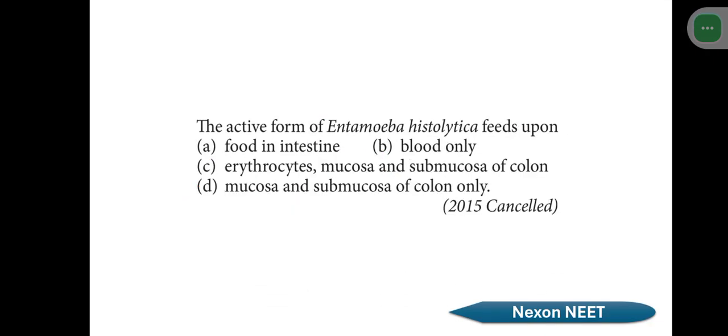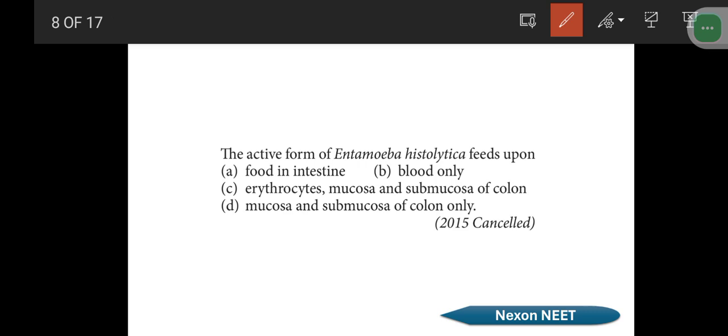Okay, then the next question: the active form of Entamoeba histolytica feeds upon. Very important. So what is the thing regarding Entamoeba histolytica? This Entamoeba histolytica causes amoebic dysentery.